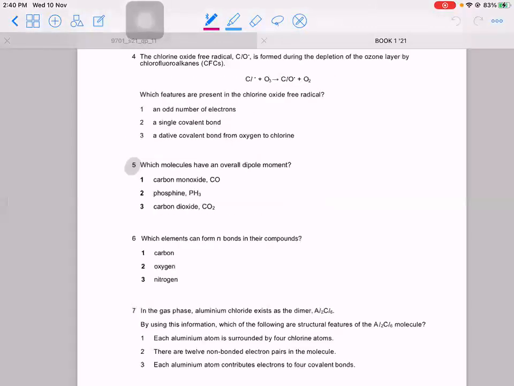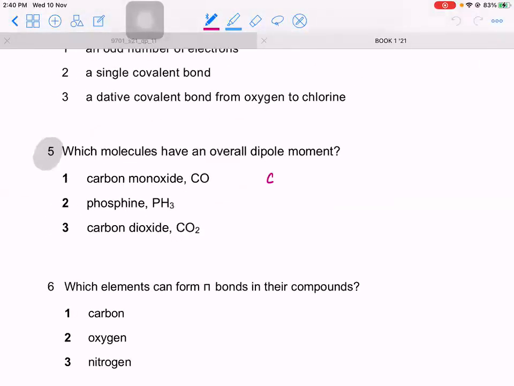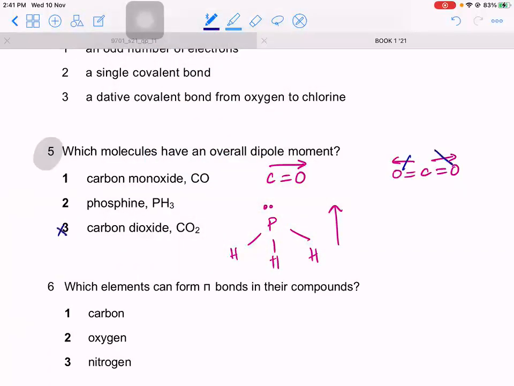All right, moving on to question number 5. Which molecule has an overall dipole moment? Carbon monoxide, does it have a dipole moment? Yes. PH3, does it have a dipole moment? Yes. Carbon dioxide, does it have a dipole moment? No, because the dipoles cancel out due to symmetry. So these two do have dipole moments, and therefore the answer is B.